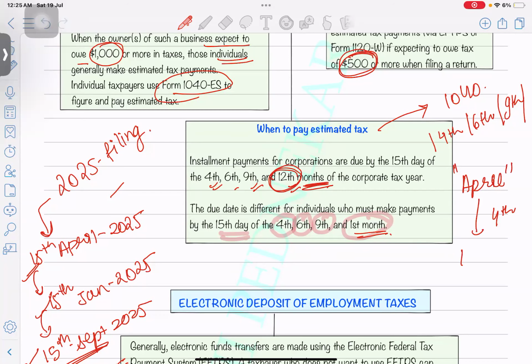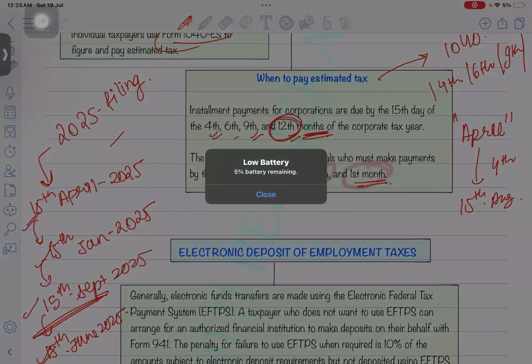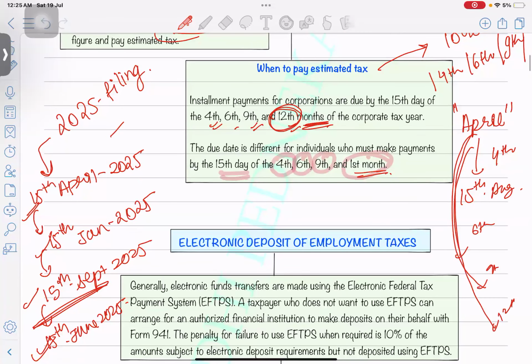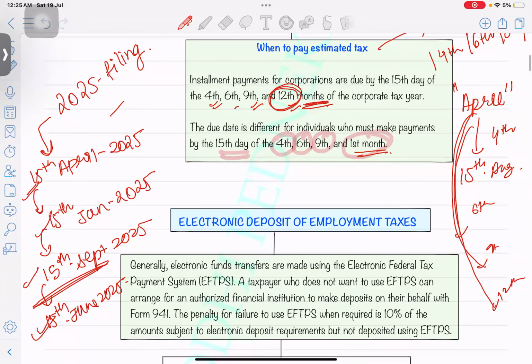Your first estimated payment should be 15th August. Then again you have to check which is the sixth month from here, which is the ninth month from here, which is the 12th month. Like this you have to do the calculation if they are using a fiscal year. So read the words properly. It says fourth or sixth or ninth month of the corporate tax year. It can be fiscal or it can be a calendar year.